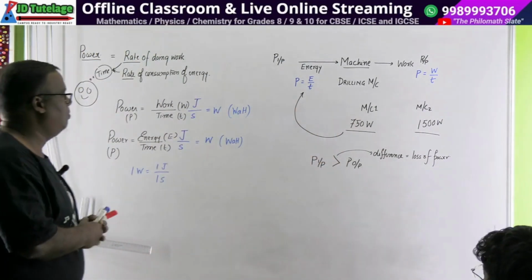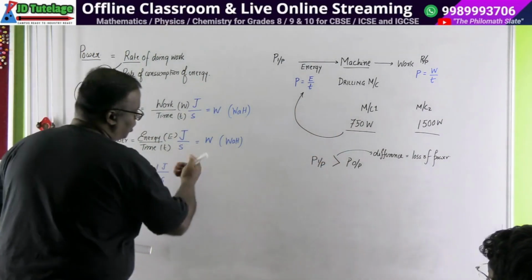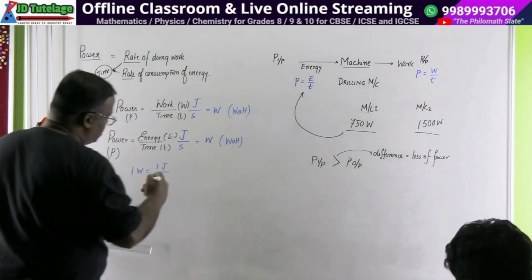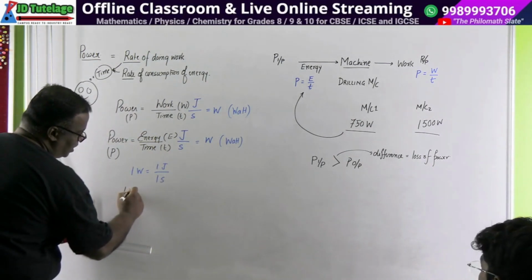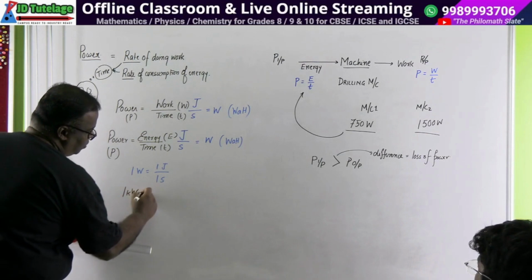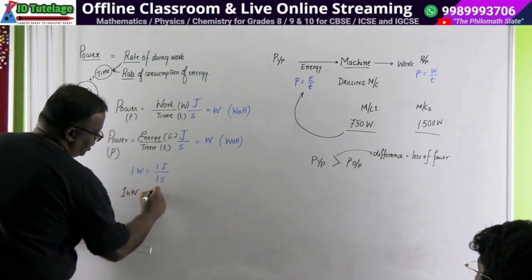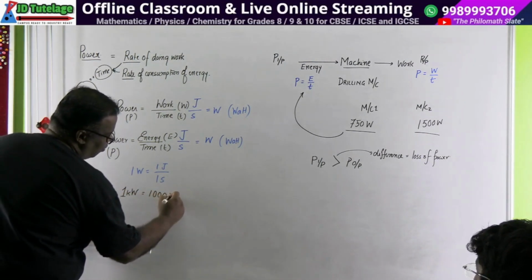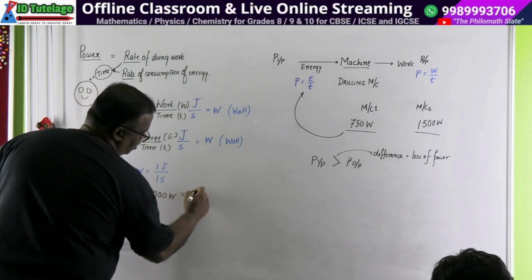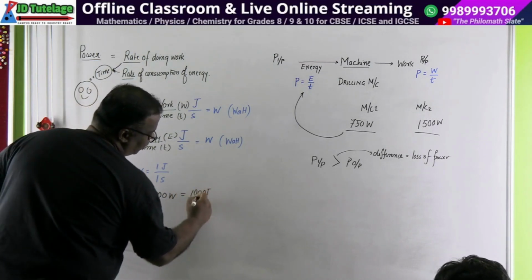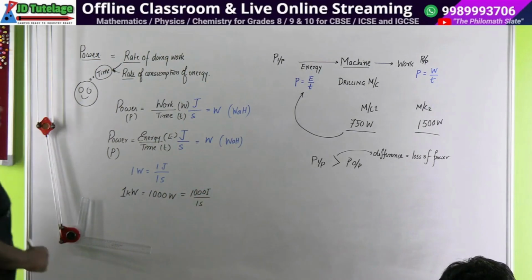Okay. Now, when we talk about watt, we bring some bigger units also, and a bigger unit is known as a kilowatt. K in small, W in capital. 1 kilowatt is equal to 1000 watts, which is equal to 1000 joules over 1 second. This is a bigger unit.